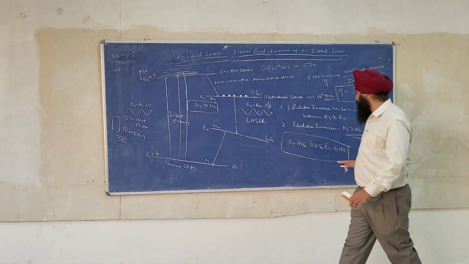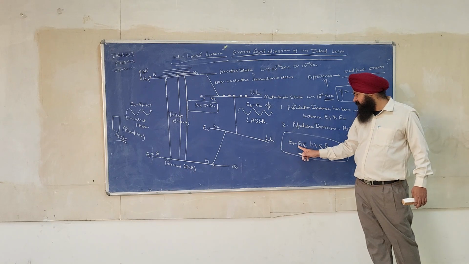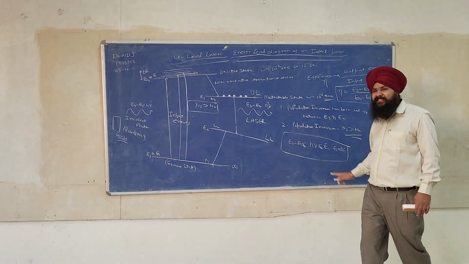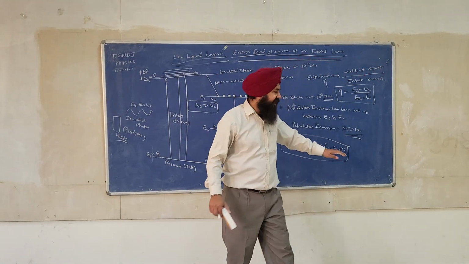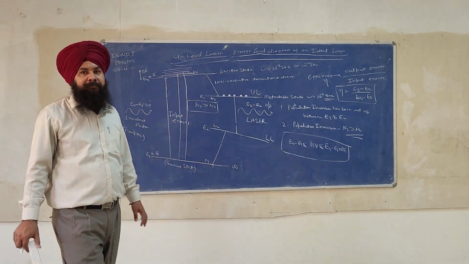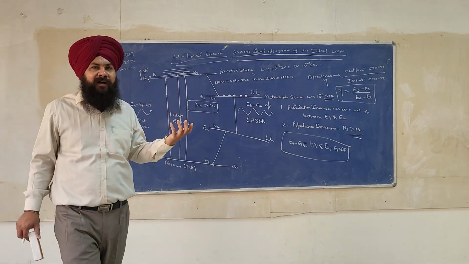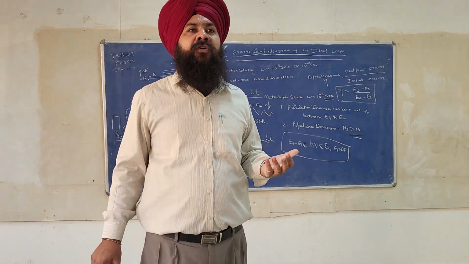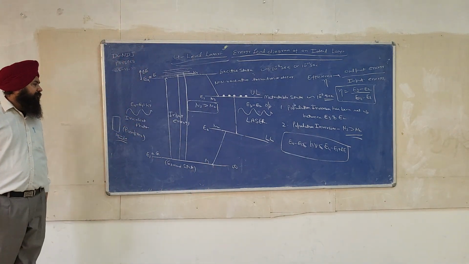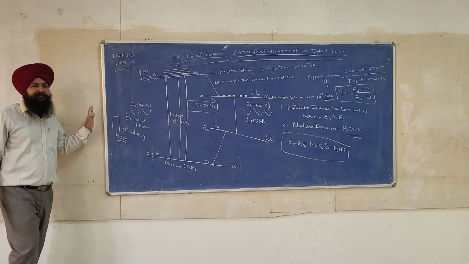So for efficient pumping, the energy of the photon must be greater than or equal to E4 minus E1 and less than or equal to E4 minus E1 plus delta E. This condition has to be satisfied for the efficient pumping, so that we can absorb all the different energy photons which are emitted by a pumping device. Now you can take a pic of this. This is very, very important. Okay, 4-level laser. So any doubts on this part?